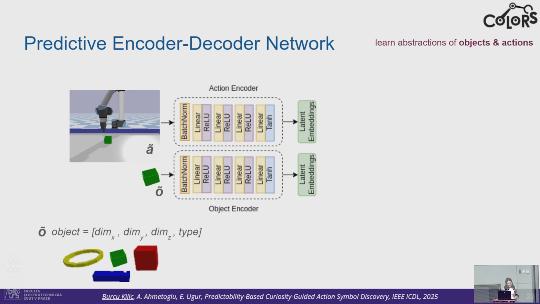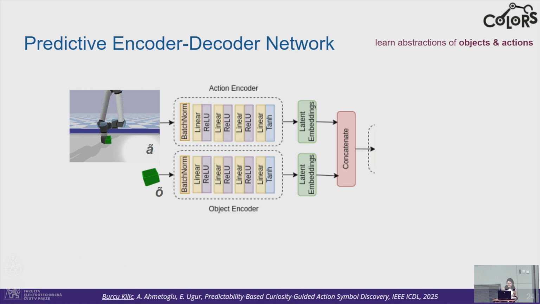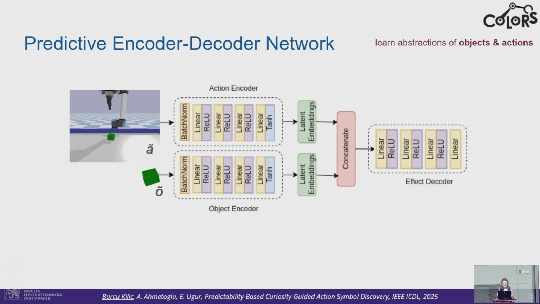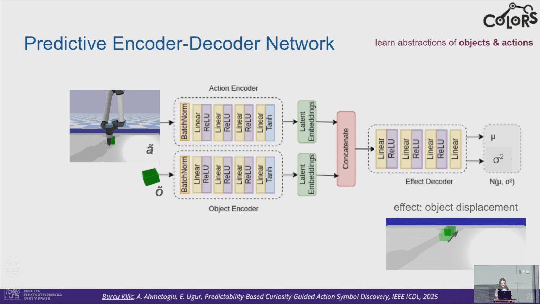The object features are continuous as well. These are the dimensions or sizes of the objects and their types. Then we concatenate these embeddings, and through the decoder, we predict an effect distribution. Again, the effect is the change of position of the object.